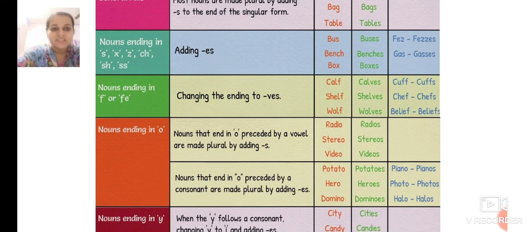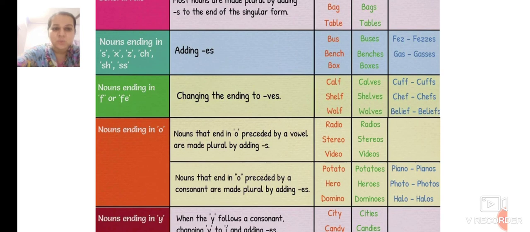The noun which ends in o but has a vowel before it, we add only s. Like radio, radios. O is the last letter, but before o is coming i, that is the vowel. So we add only s.